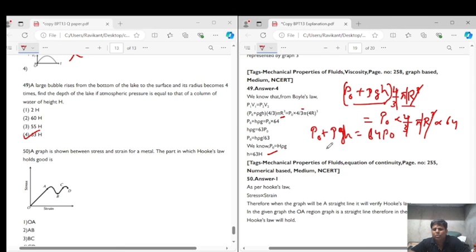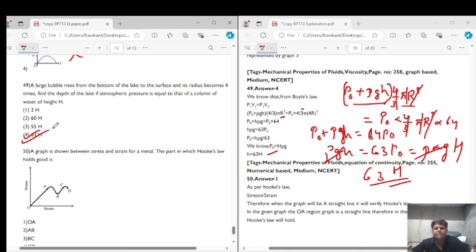So we get rho g h is equal to 63 P naught, and P naught is taken as rho g capital H. So this and this go off, and what we are left with is 63 times capital H. So the correct answer for 49 is option 4, that is 63 H.